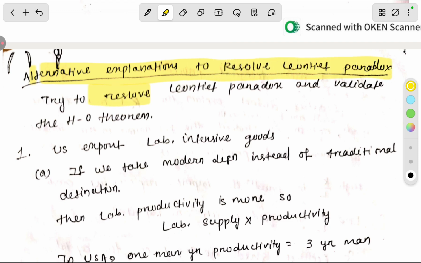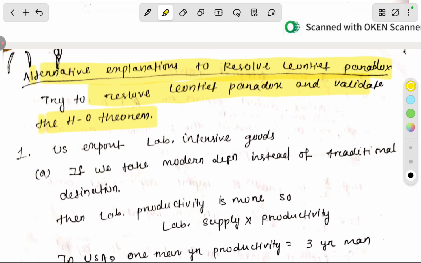They try to resolve the Leontief paradox and validate the HO theorem. Leontief criticized that it is not true that countries which are capital abundant will produce capital intensive goods. Yes, Leontief criticized the HO model. But after some time, he tried to resolve the criticism and said that no, the HO model is true.